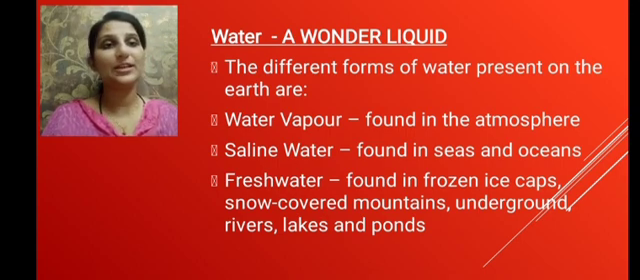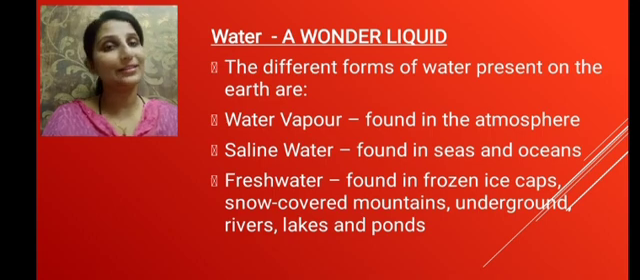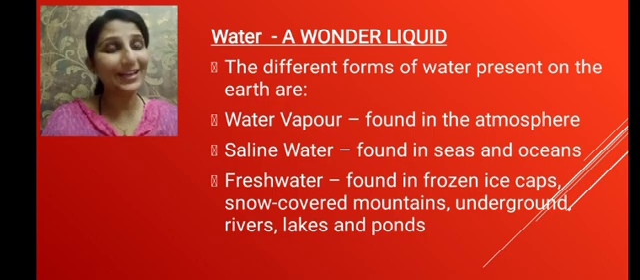The water vapor is present in the atmosphere. Saline water is found in the seas and oceans, and fresh water is found in the frozen ice caps, snow-covered mountains, underground water, rivers, lakes, ponds. All these have fresh water. So different forms of water are water vapor, fresh water, and saline water. It is called a wonder liquid.